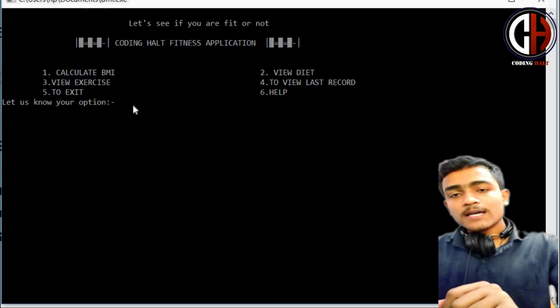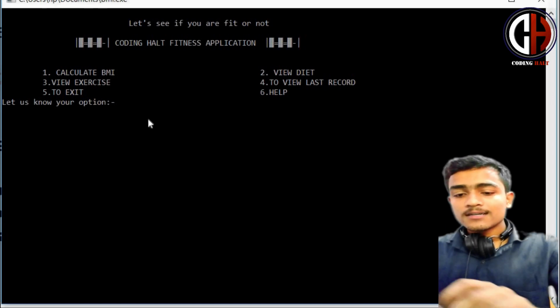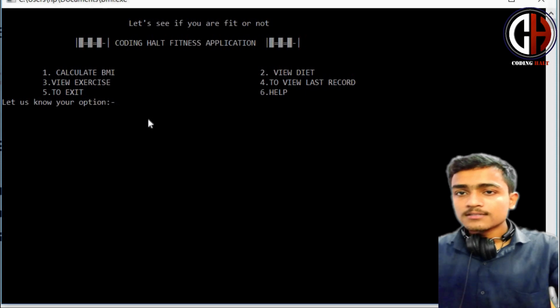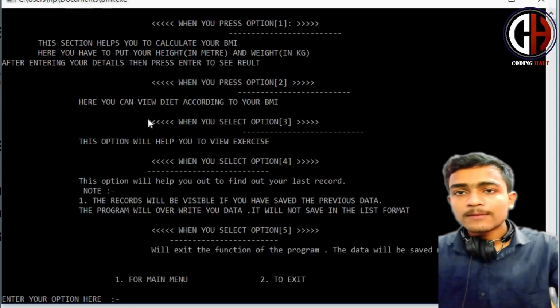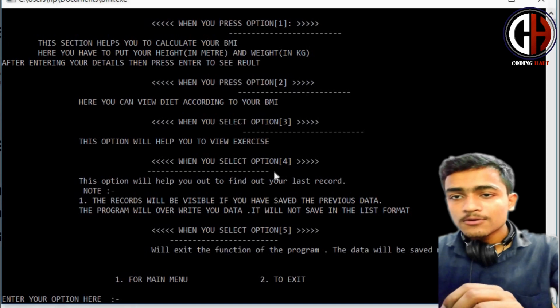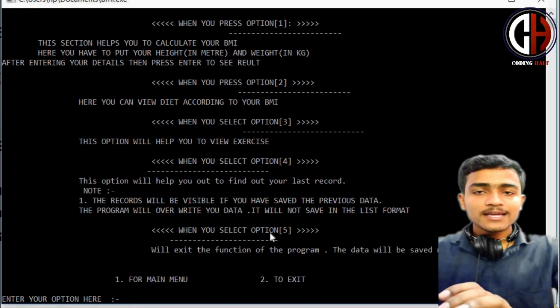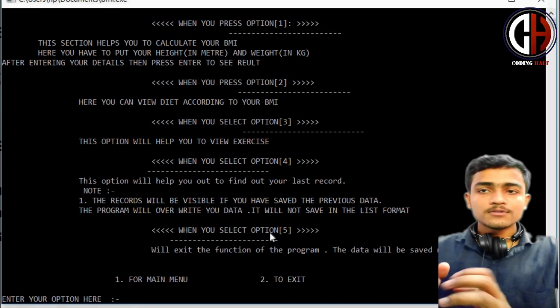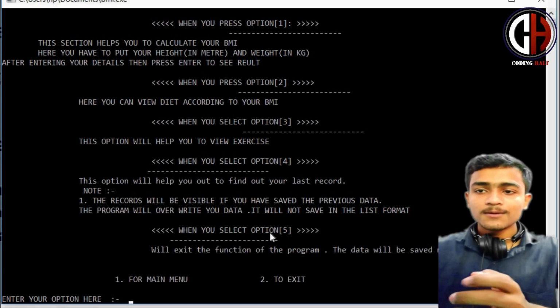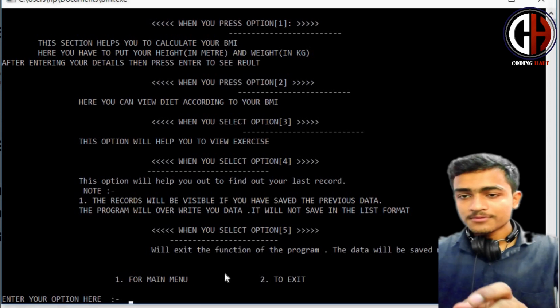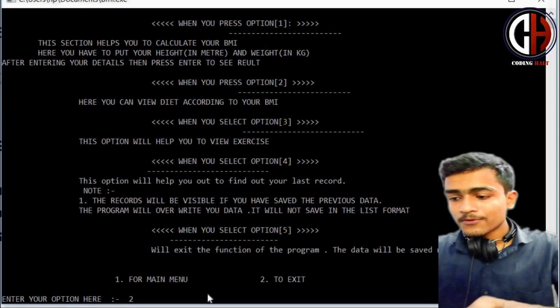If you press option 5, this program will exit. Let me show you option 6. Here option 6 is the help option. It explains what option 2 will do, what option 3 will do, what option 5 will do. We have made it user friendly. Like if you do not want to watch the video, just ask us for the source code and press option 6, and you can see all the options here. Okay, let me exit the program.